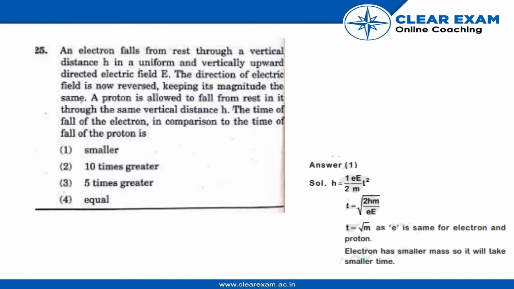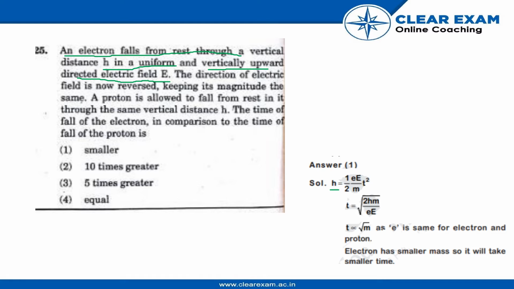Hello. So today's question is, an electron falls from rest through a vertical distance h in a uniform and vertically upward directed electric field E. The direction of the electric field is now reversed, keeping its magnitude the same. A proton is allowed to fall from rest in it through the same vertical distance h. The time of fall of electron in comparison to the time of fall of proton is?